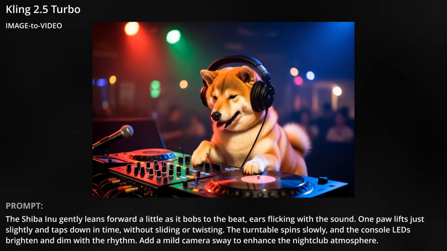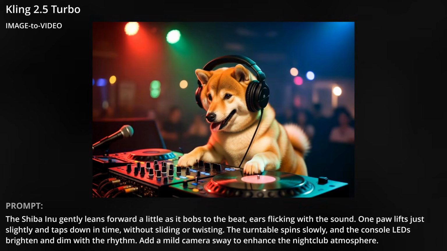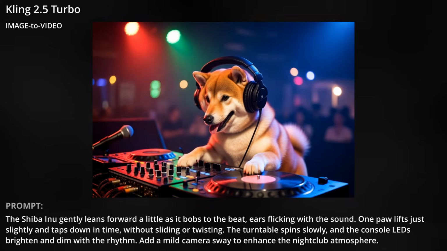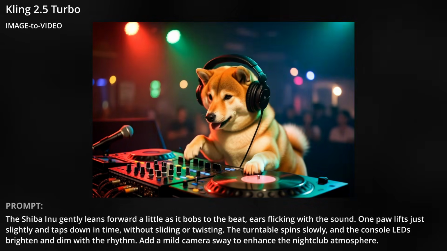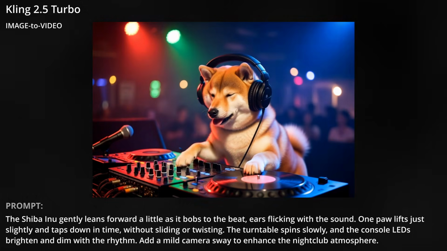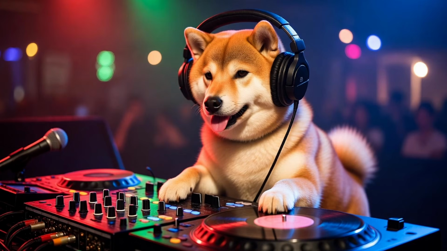Kling also has him using the turntable as a paw rest, even though it's supposed to be spinning. Not sure what he's doing with his other paw. Doesn't seem like he's tapping in time with the beat, because I don't think there is a beat in whatever that audio is, and the people in the background aren't dancing because they can't figure it out either. Now here's another version of that one from Grok with no prompt.